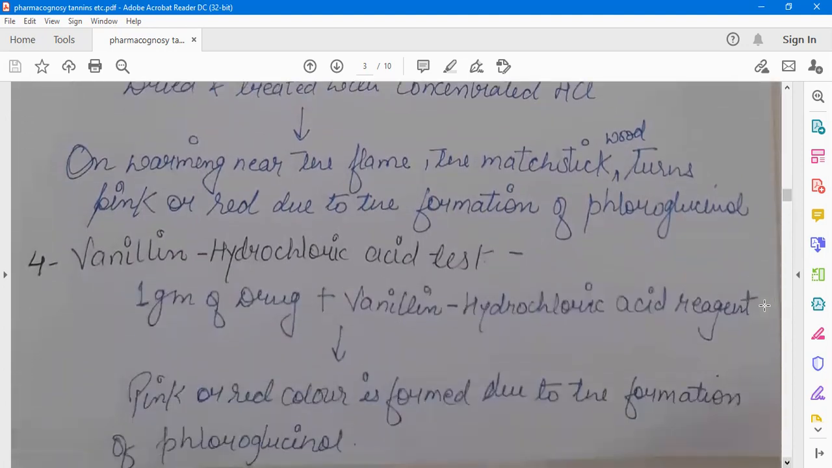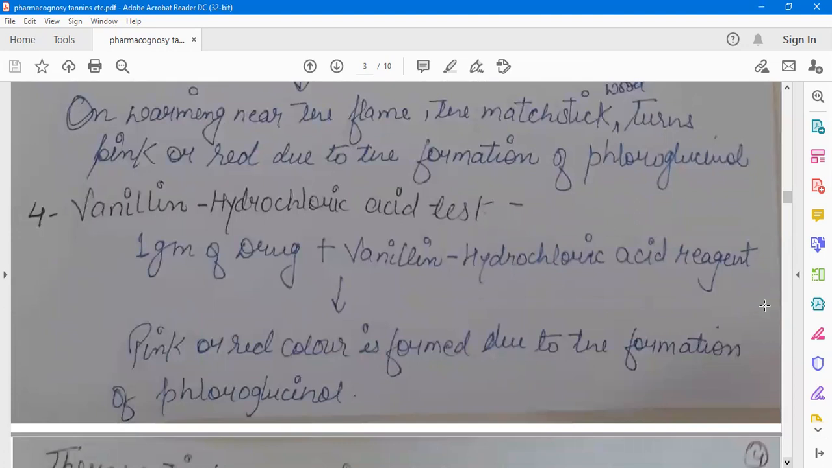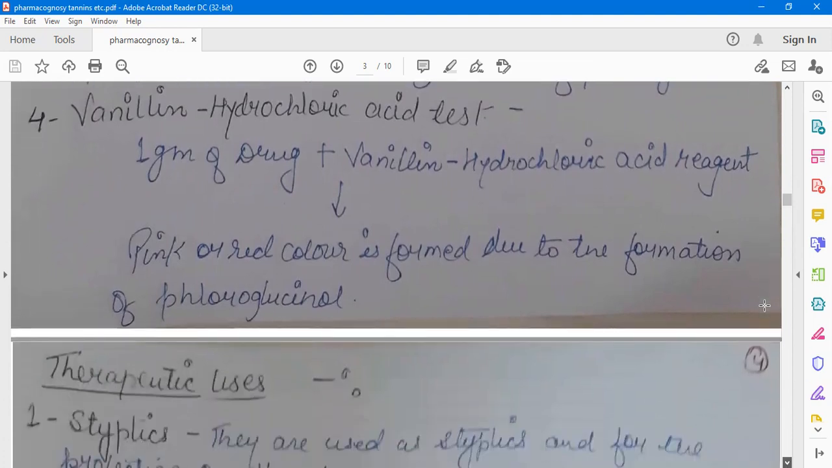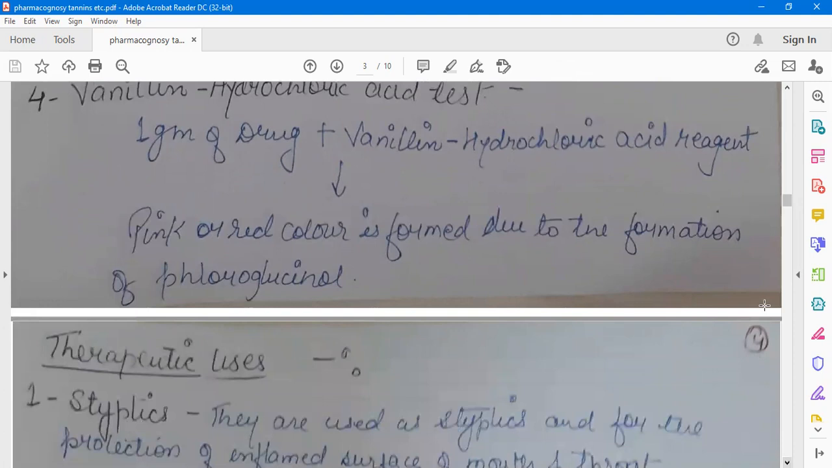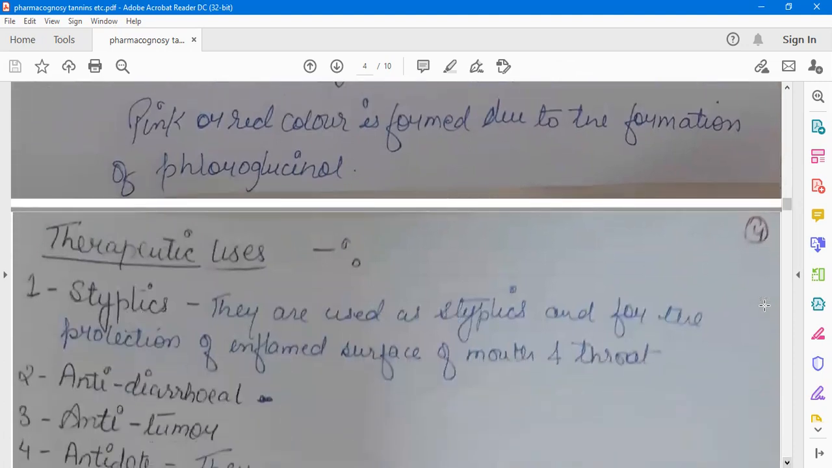Another test we have for identification is vanillin hydrochloric acid test. Why is this called the vanillin hydrochloric acid test? Because here we will use the vanillin hydrochloric acid reagent. That's why this test gets its name. In this test, we will take 1 gram of drug and then we will add that reagent, vanillin hydrochloric acid. If the solution turns pink or red color, then it shows the presence of tannins in the drug sample.